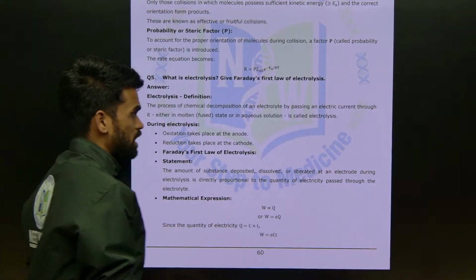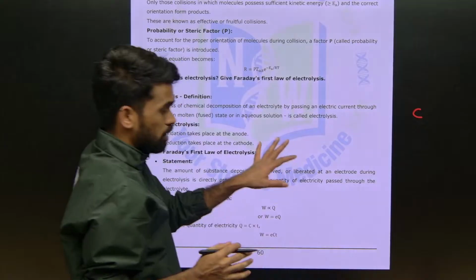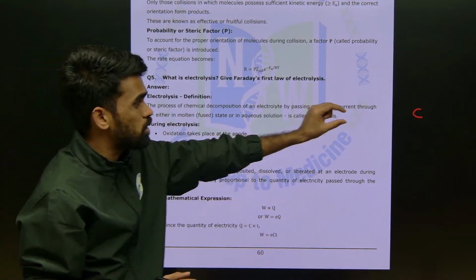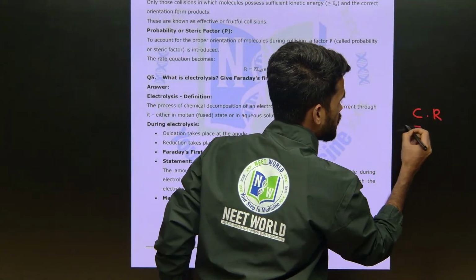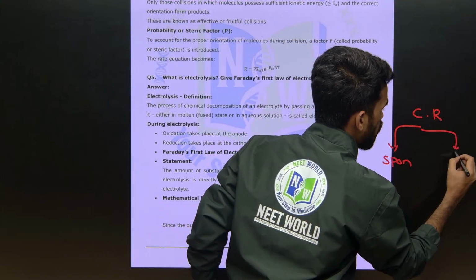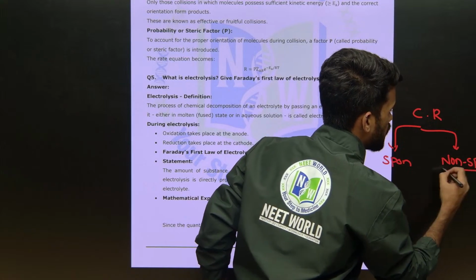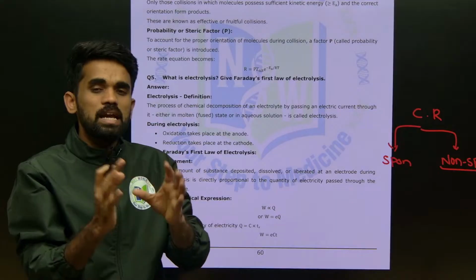Before explaining this question directly, I just want to give you some basic idea. First of all, you know chemical reactions are of two types. It can be spontaneous, and the other one is non-spontaneous. A non-spontaneous chemical reaction won't happen on its own, it requires help from outside.